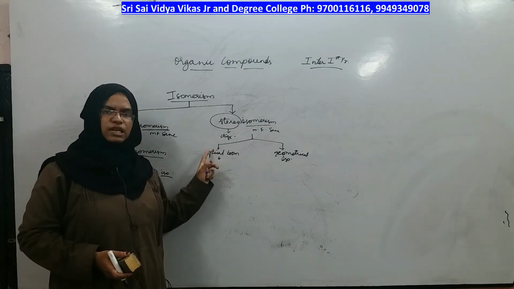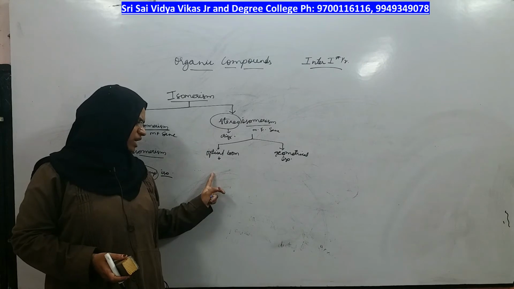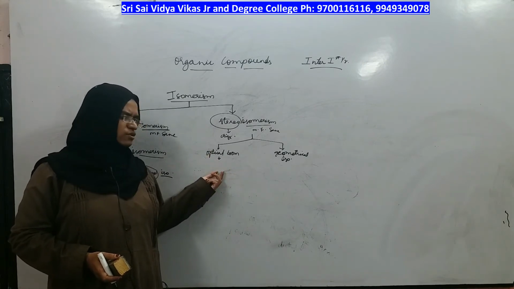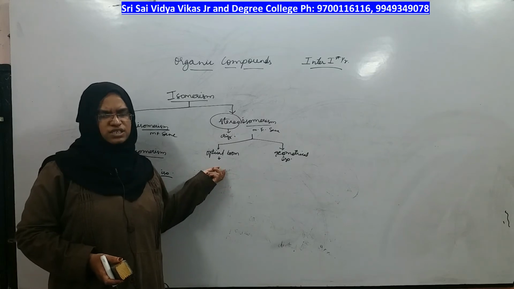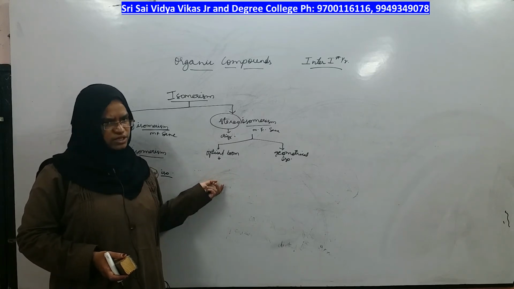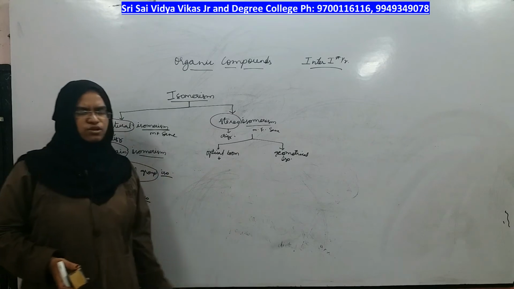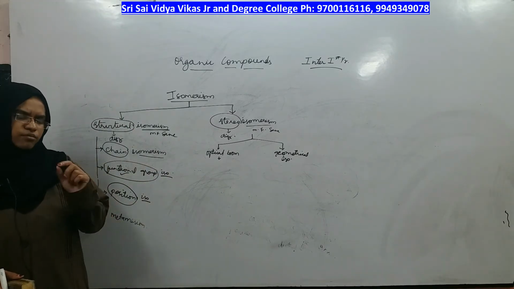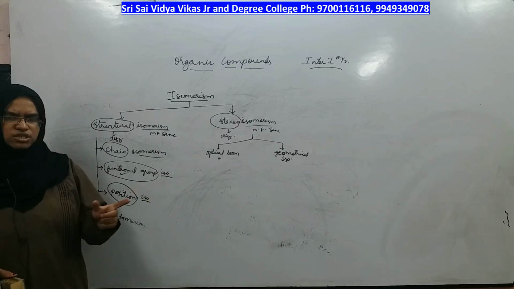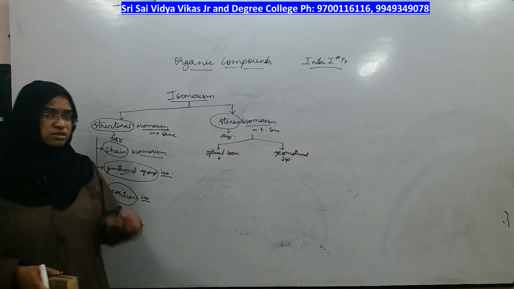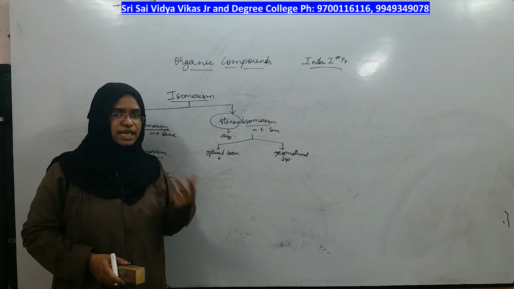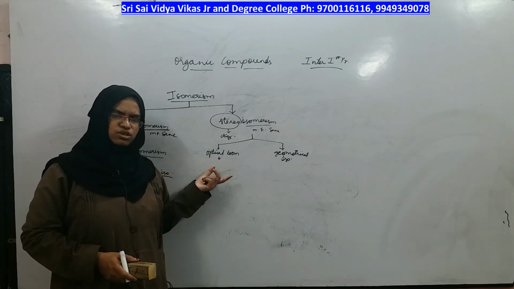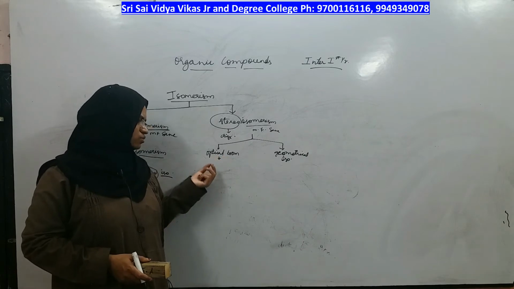When you give light to compound A and to compound B, compound A will rotate that light towards the right side or clockwise direction and compound B will rotate that light towards the left side or anti-clockwise direction. The molecular formula is the same, the structure is also the same, but the property of rotating the light is different for A and B, right? No need to give an example, just giving the definition is more than enough.